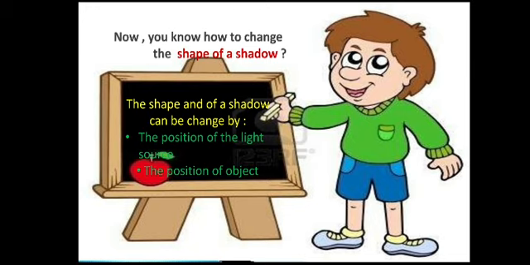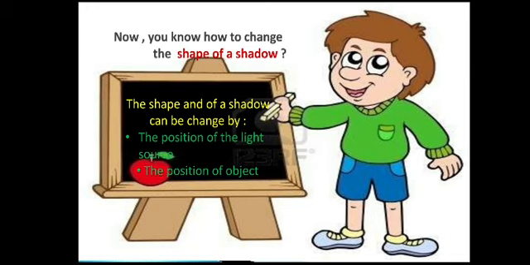Take a torch light and take any object like your textbook or whatever, the small toys or dolls, whatever you have. Now go inside a dark room, switch on the torch light and don't disturb the torch light. Now you are going to move the position of the object alone. Notice what happens to the size of the shadow. Okay, this is case number 1.